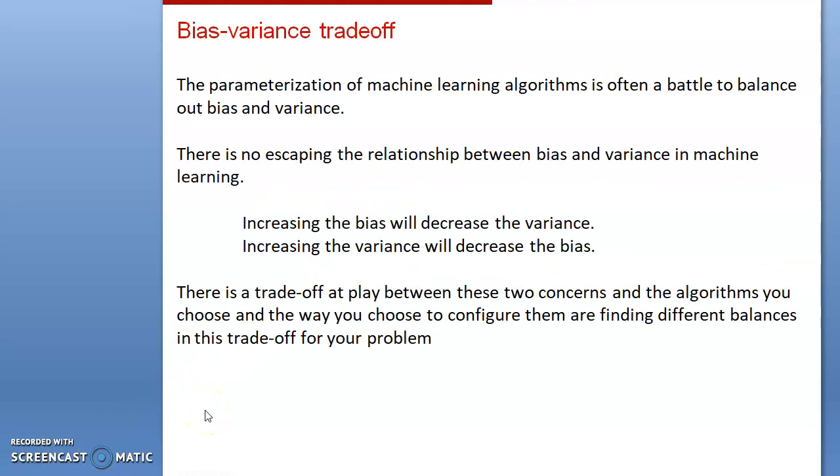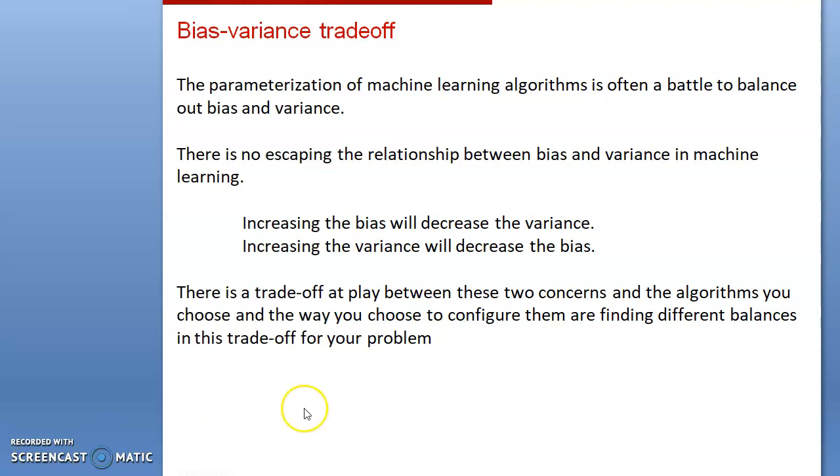The parameterization of machine learning algorithms is often a battle to balance out bias and variance. There is no escaping the relationship between bias and variance in machine learning. Increasing the bias will decrease the variance. Increasing the variance will decrease the bias. There is a trade-off at play between these two, and the algorithms you choose and the way you configure them find different balances in this trade-off for your problem.